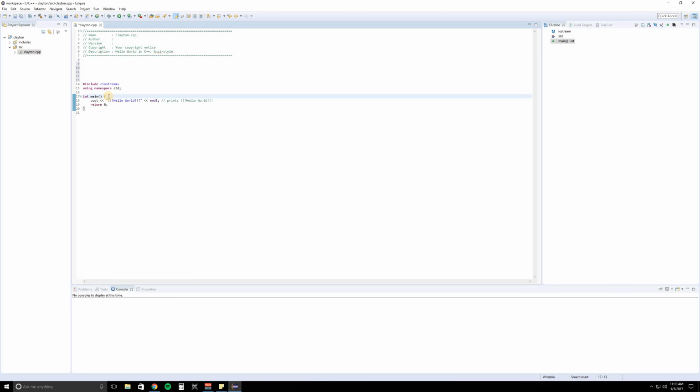So what I'm going to do, so we can see it, you see we have a bracket right here, and we have a bracket right here. Well, inside these brackets is where we are going to write all our code. So I'm going to hit enter a few times so we can give ourselves some space. I'm going to click after return, hit enter, so it's a little bit easier to read. So int main, this is where the main code is going to go.